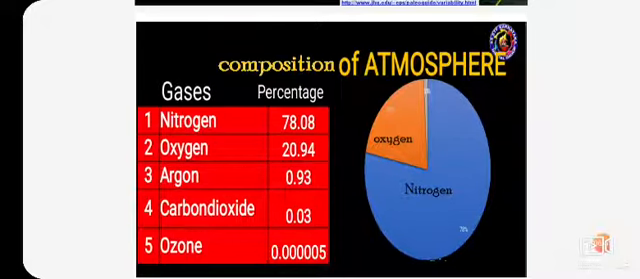The first one is nitrogen. So, look at the circle, children. From this circle, 78.08% is covered by nitrogen. The oxygen, which is in the orange color, is 20.94% covered in the atmosphere. Then the remaining only one part is covered by argon, carbon dioxide, and ozone.